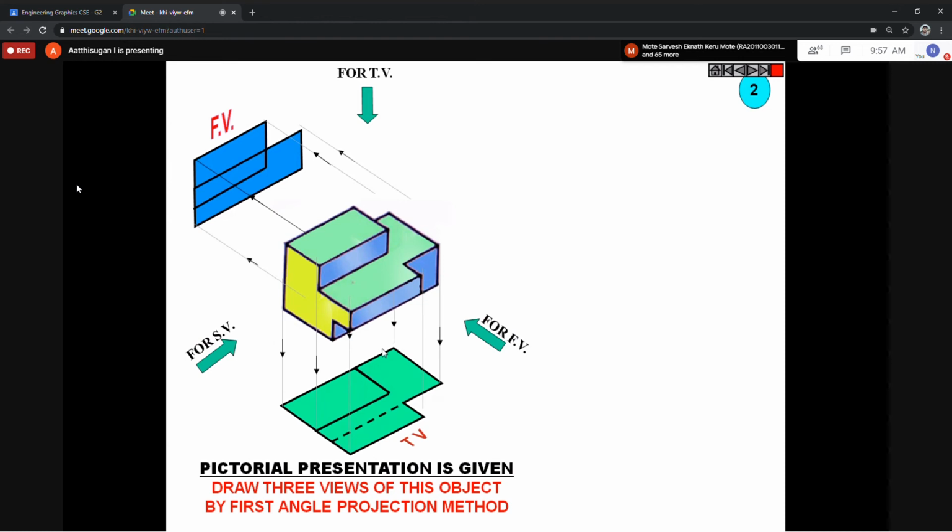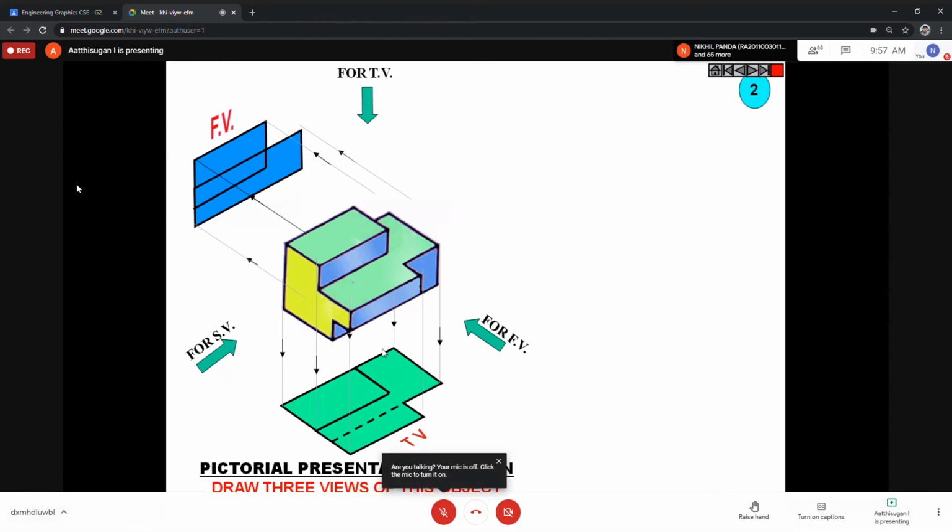any dotted lines? Any idea? No, sir. No dotted lines? See there, from this side, I'm going to see from this side.